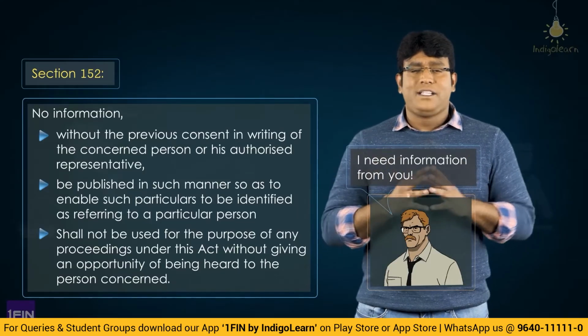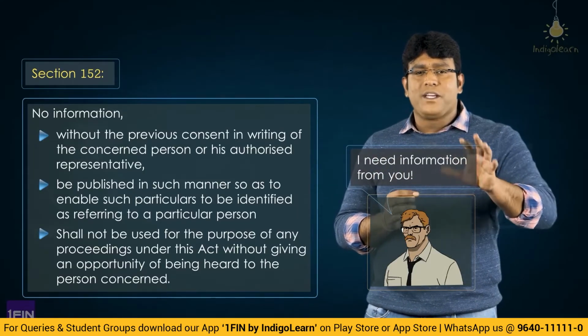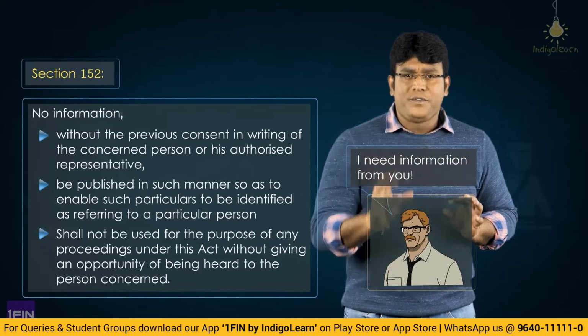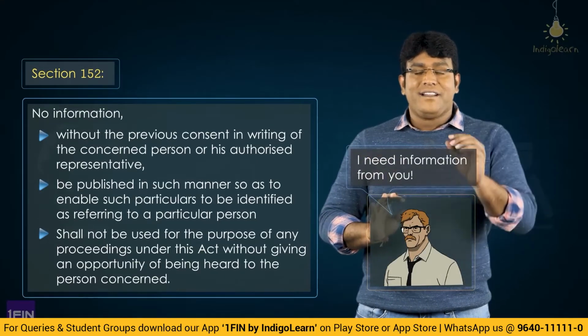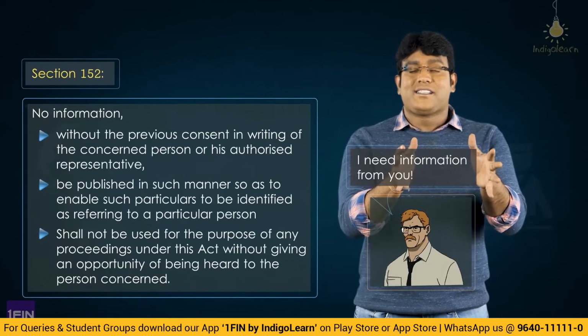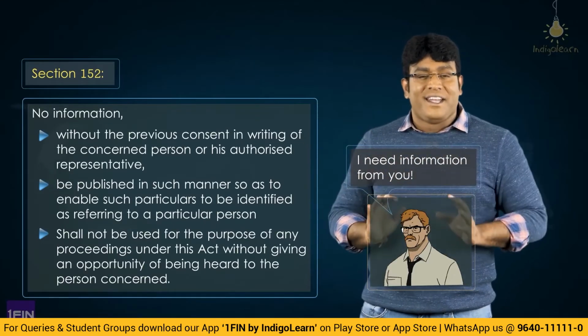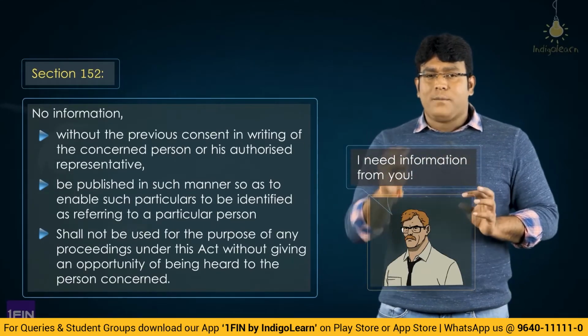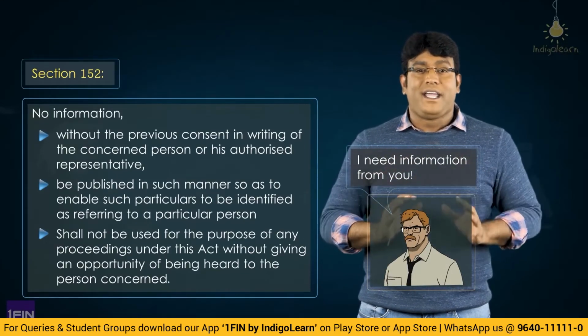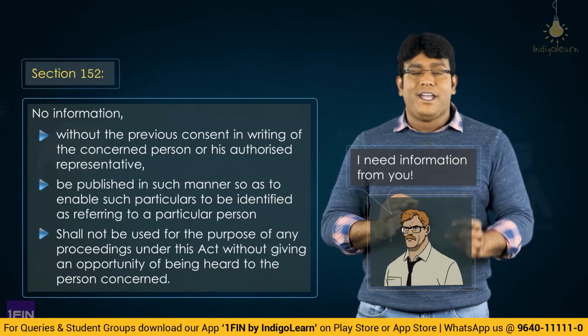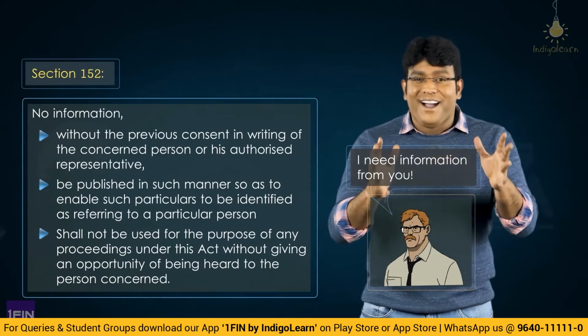That means, in simple terms, whatever data or information is obtained under section 150 or section 151 cannot be disclosed in such a manner that it communicates that this data is concerned with a particular person. And moreover, if action is being taken against the person concerned, then such action cannot be taken unless the person is given an opportunity of being heard.